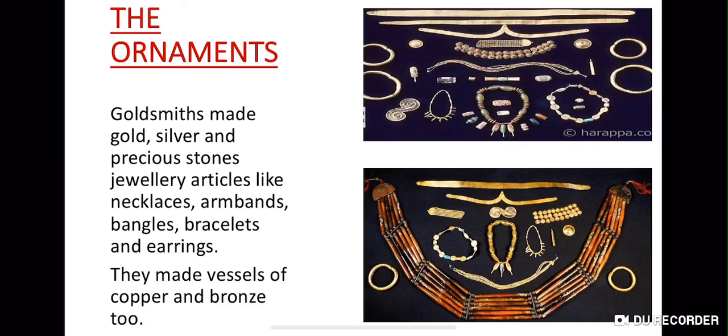Then the ornaments. Goldsmiths made gold, silver and precious stone jewelry articles like necklaces. You can see how artistic and well made they are. See the jewelry, the necklaces, the bracelets, the earrings and all. Such nice jewelry. They even made vessels of copper and bronze.